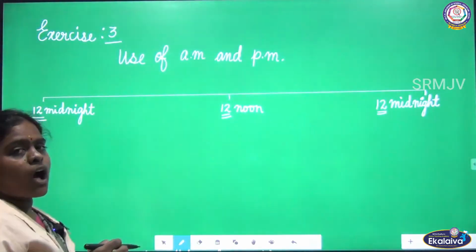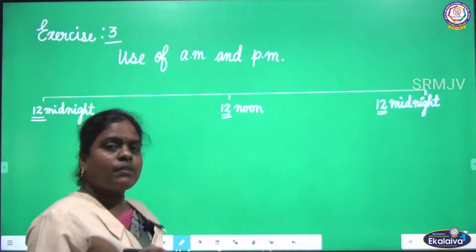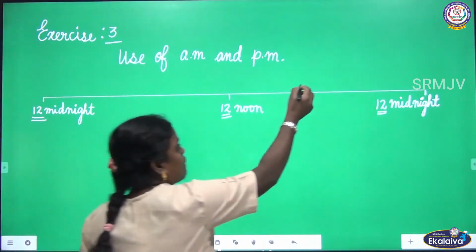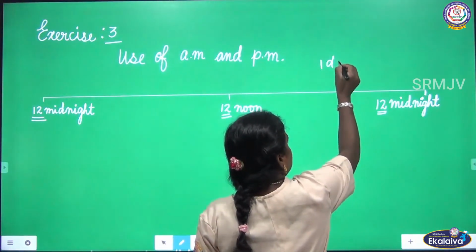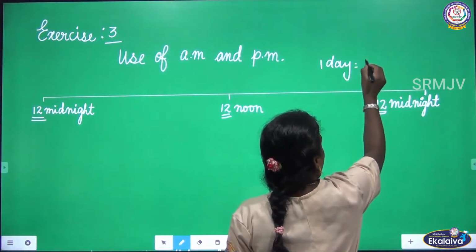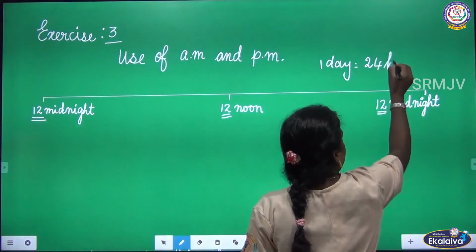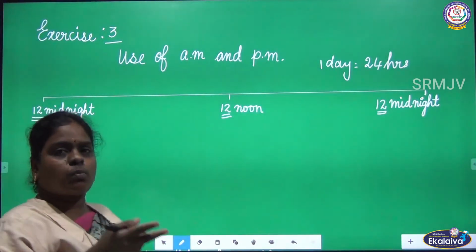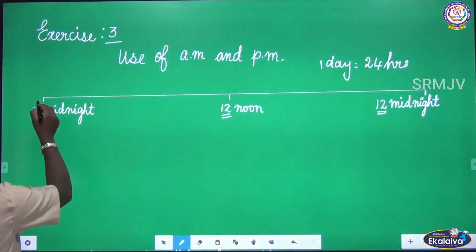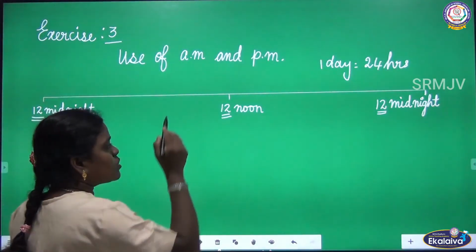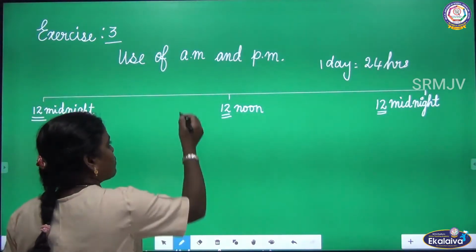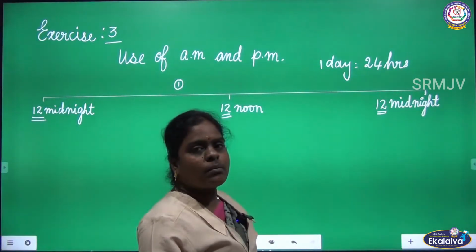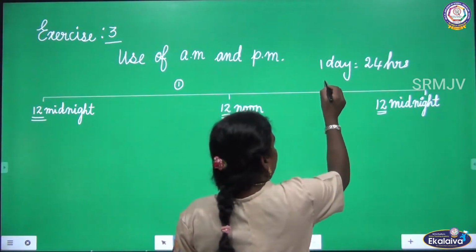We know how many hours are there in one day, children? Yes, one day equals 24 hours. So let us divide 24 hours into two parts. One is from midnight 12 to 12 noon, that is the first part, and from 12 noon to 12 midnight, it is the second part.